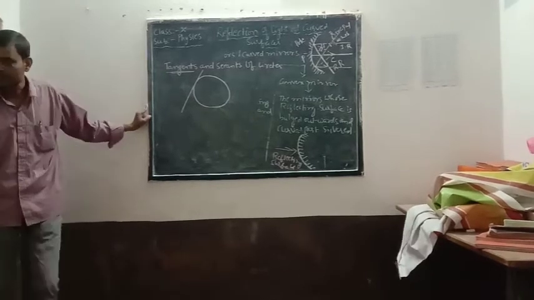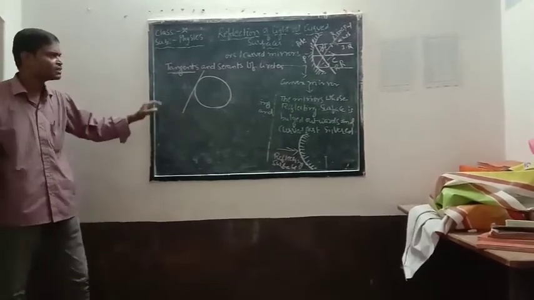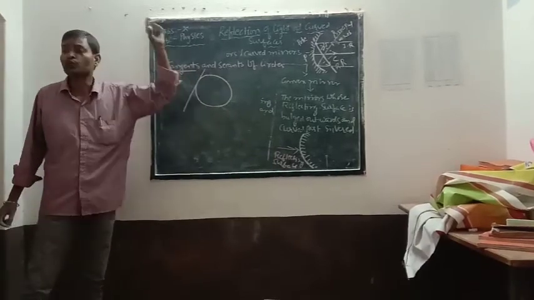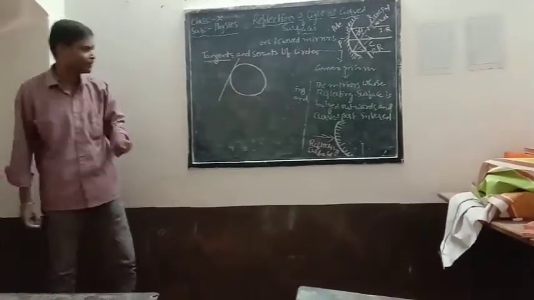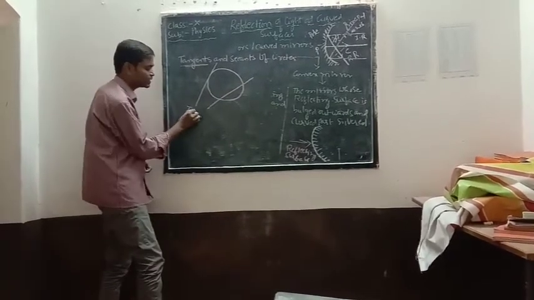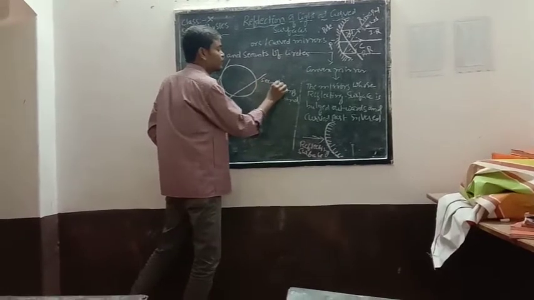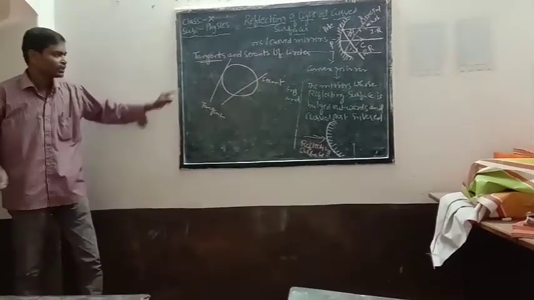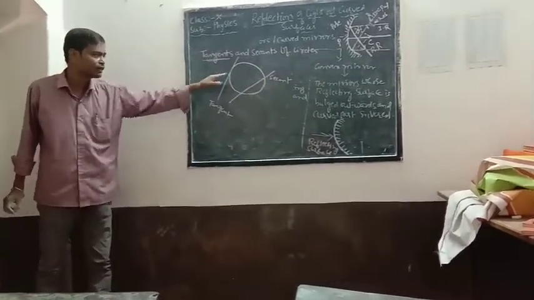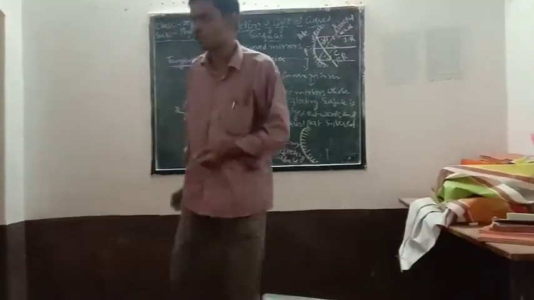The line which touches the circle at only one point is called a tangent. A secant is the line which touches the circle at two different points. So like this we will draw. This is the tangent and this is the secant. The simple definition is that the line which touches the circle at only one point is called a tangent, and the line which touches the circle at two different points is called a secant.